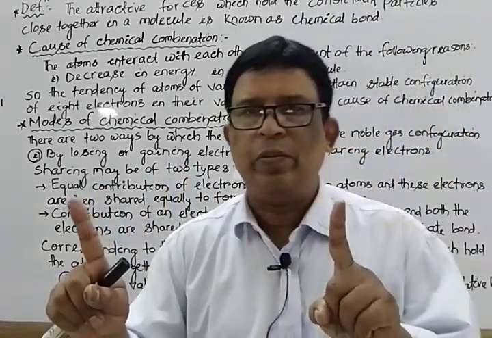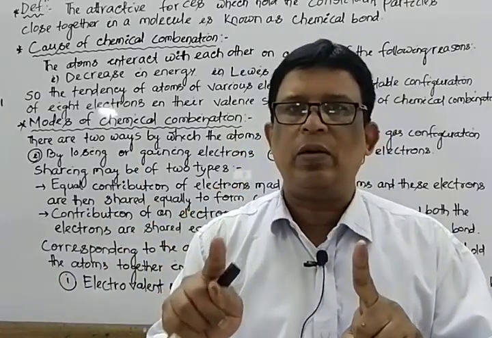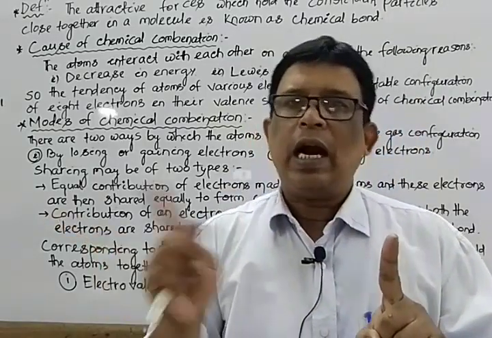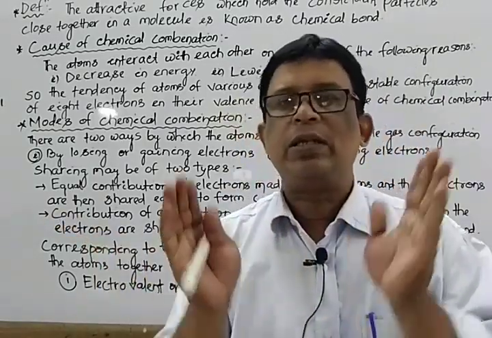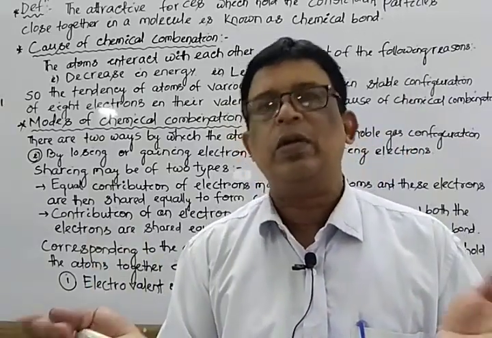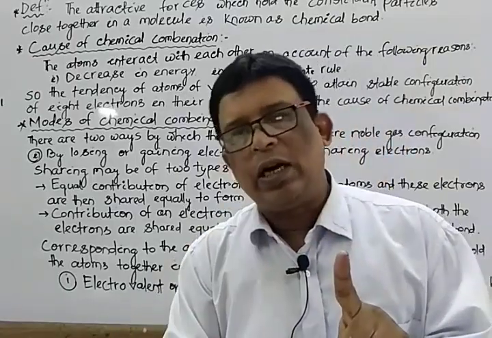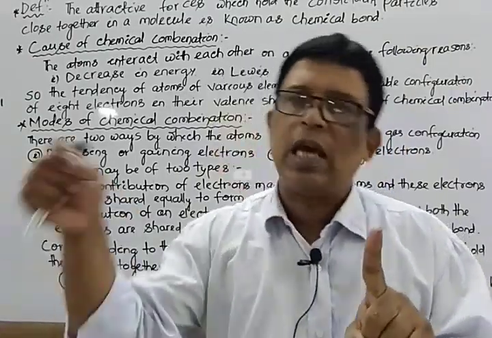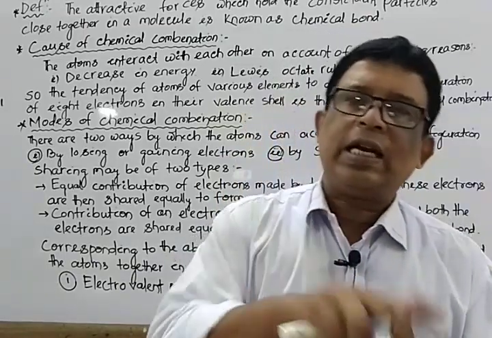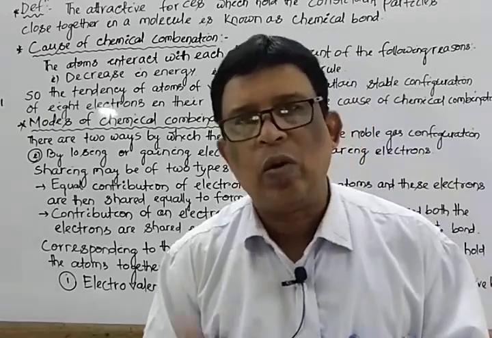Atom A, atom B. Atom A shares one electron, atom B shares one electron, and the one pair of electrons is contributed. That means that one pair of electrons is utilized by both atoms. It is known as equal sharing. Atom A donates 2 electrons, atom B shares 2 electrons. Then the two shared pairs of electrons are attracted equally by the two atoms. That is known as equal contribution.